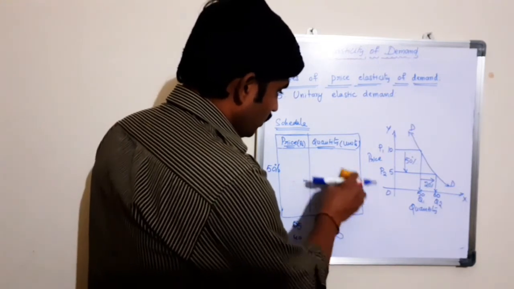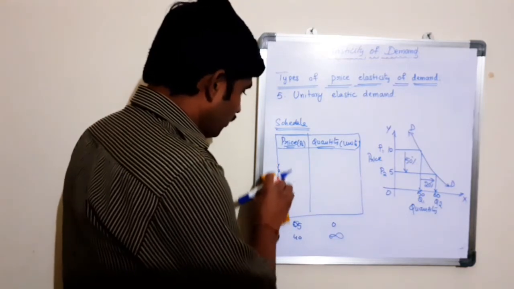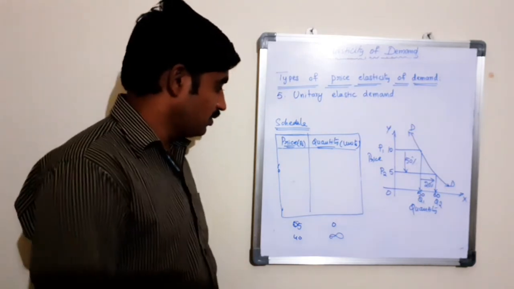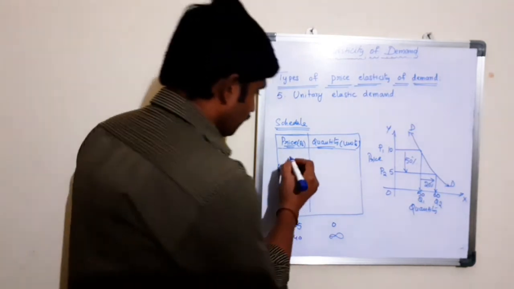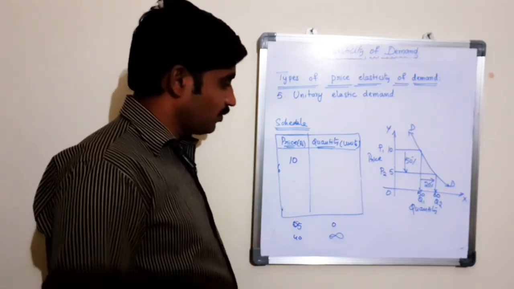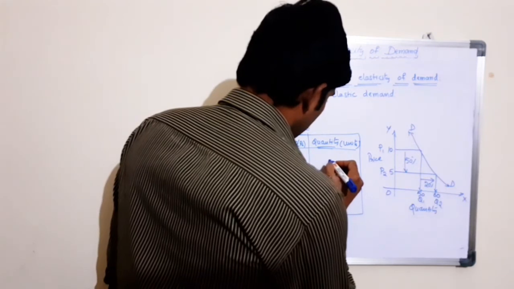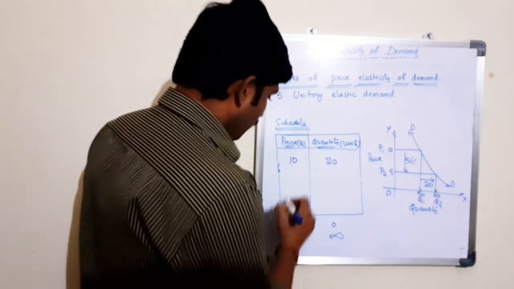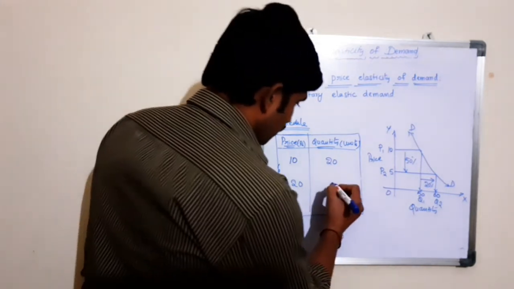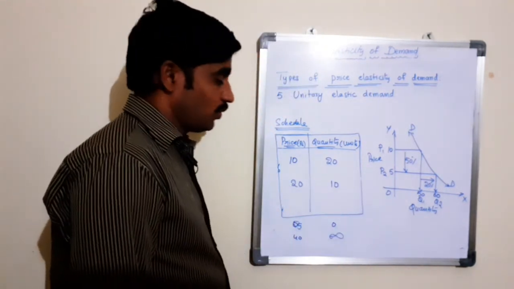See, the unitary elastic demand means proportionate changes in both quantity demand and price is same. For example, the price of the product is 10 rupees, where the quantity demand is 20 units. If it is increased to 20 rupees, then there is a decrease in the quantity to 10 units.